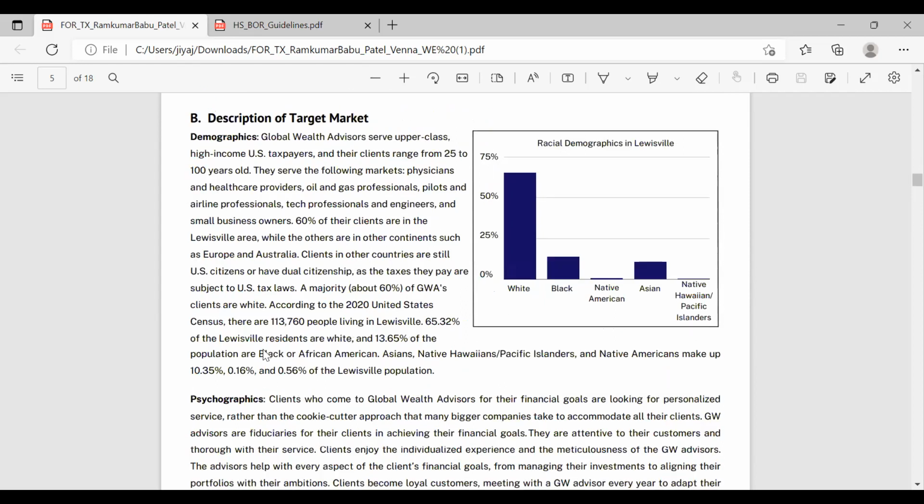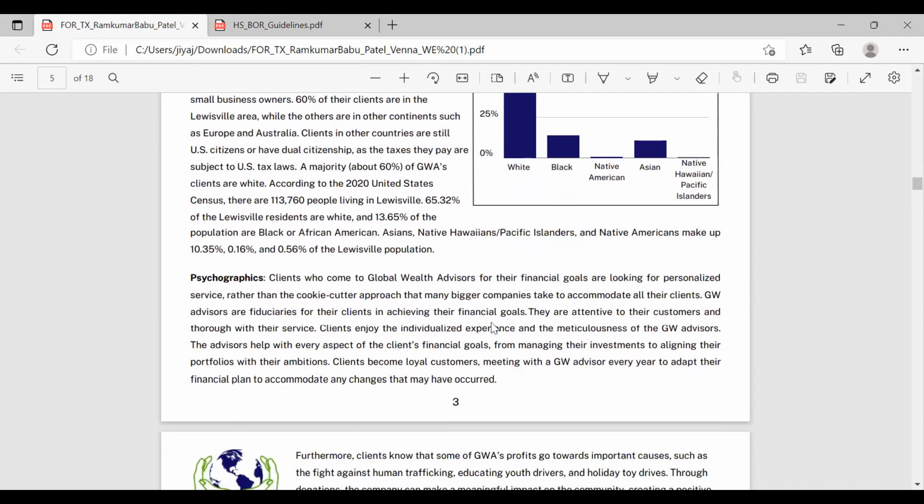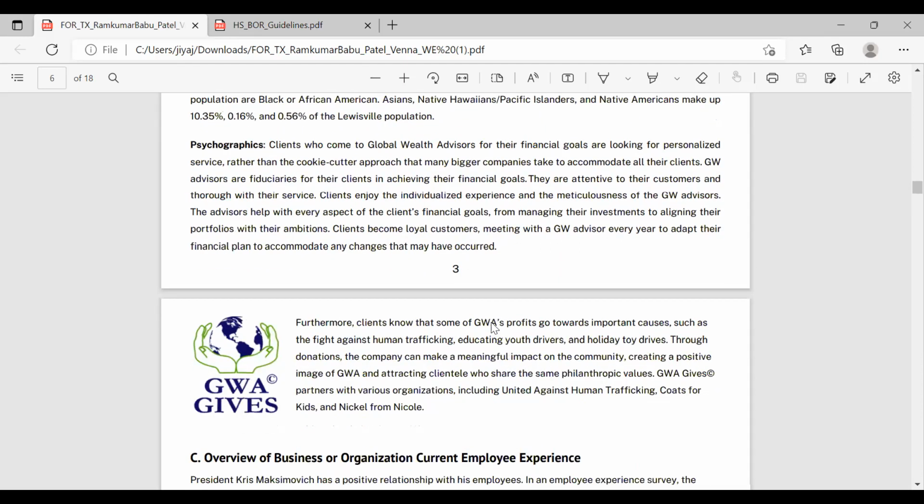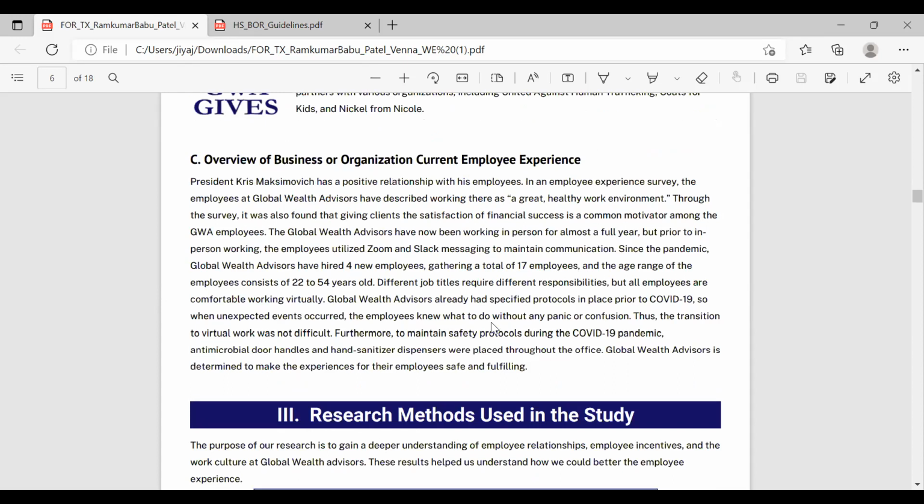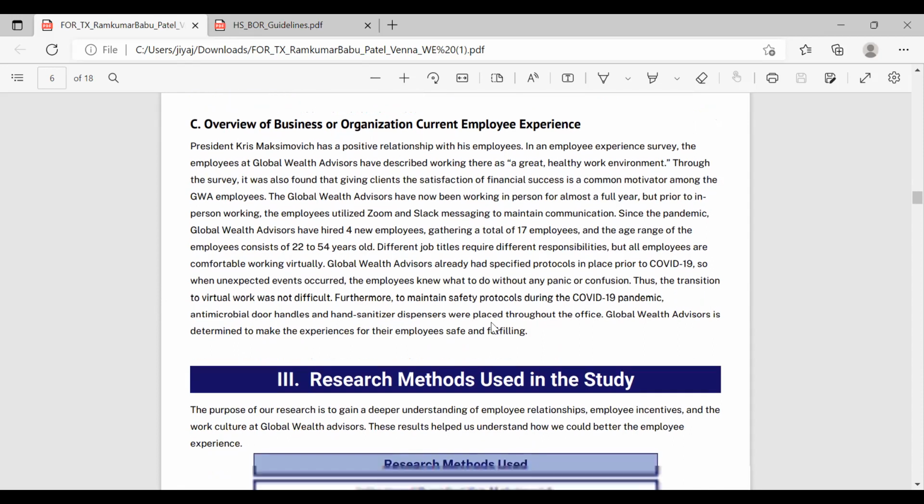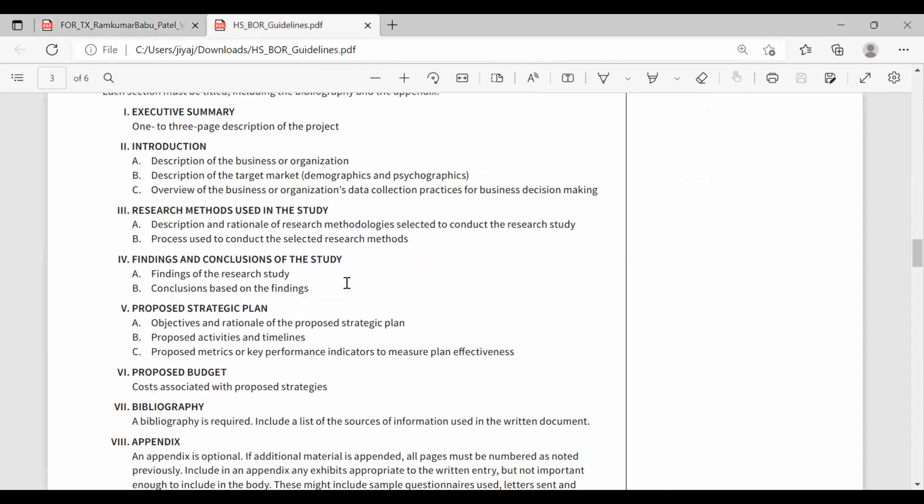Part B is a target market. So who are they targeting, who their clients are, what they do, where they live. That's basically what's in the demographics. And we put that into a nice little graph just for visual purposes. Psychographics: why they come to Global Wealth Advisors, what Global Wealth Advisors has to give to these clients. And part C is based on the prompt. So last year's prompt was about employee experience. That was the whole gist of it. So part C reflects that. It was about how employee experience currently is and what the employees are given if their needs are fulfilled.